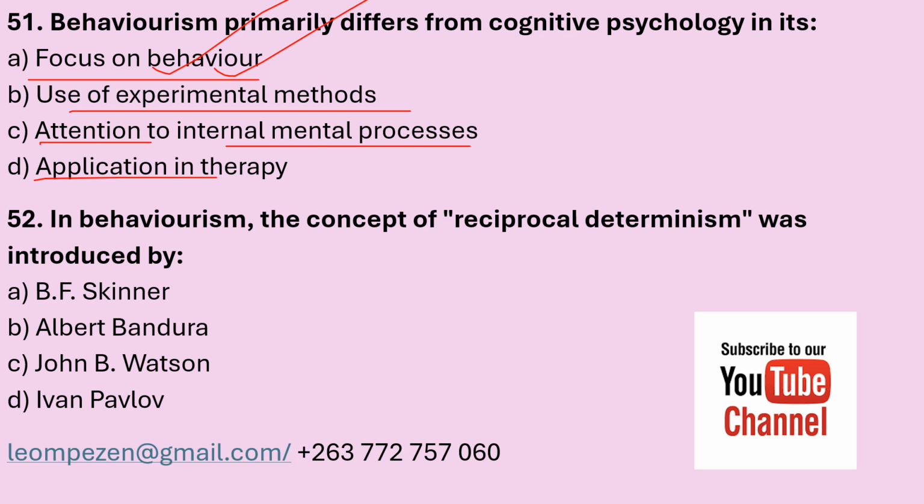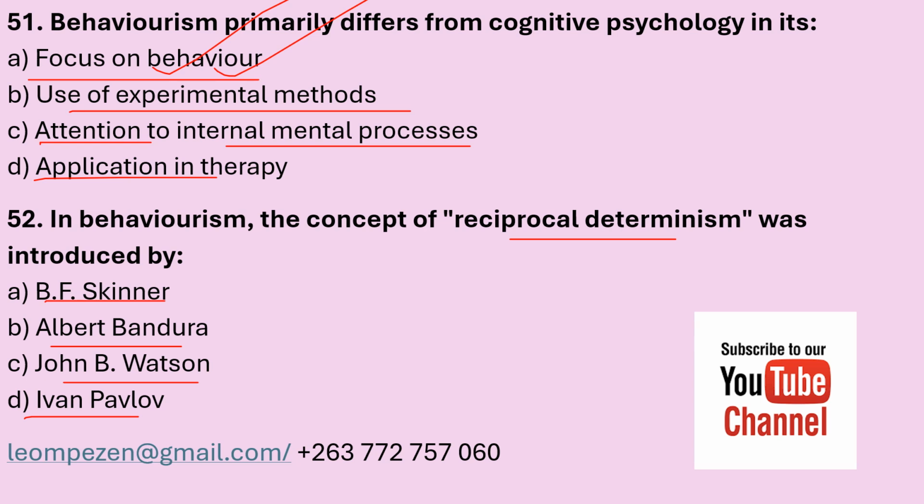52. The concept of reciprocal determinism was introduced by A. B.F. Skinner, B. Albert Bandura, C. John B. Watson, D. Ivan Pavlov.